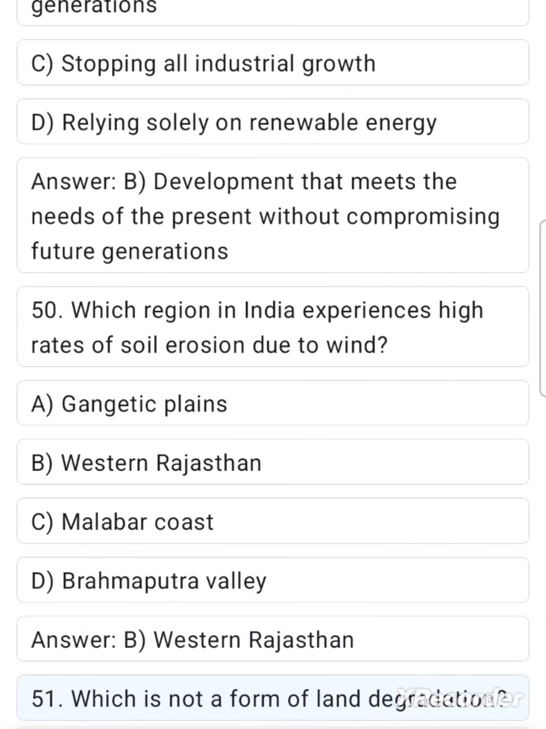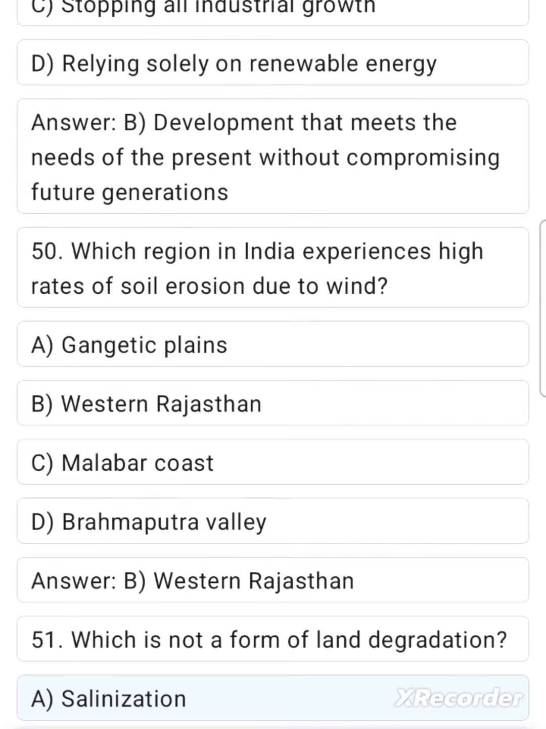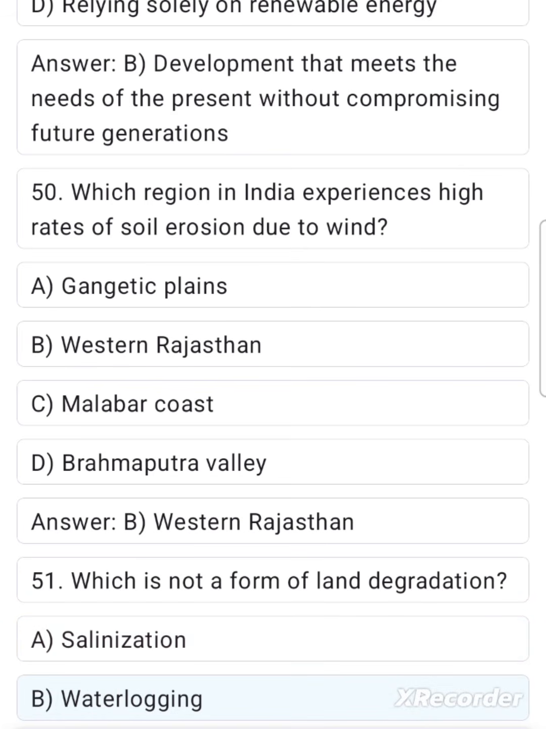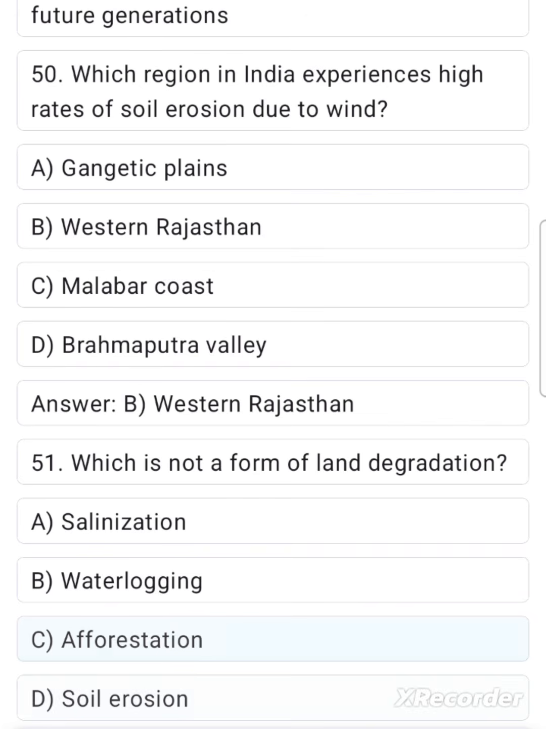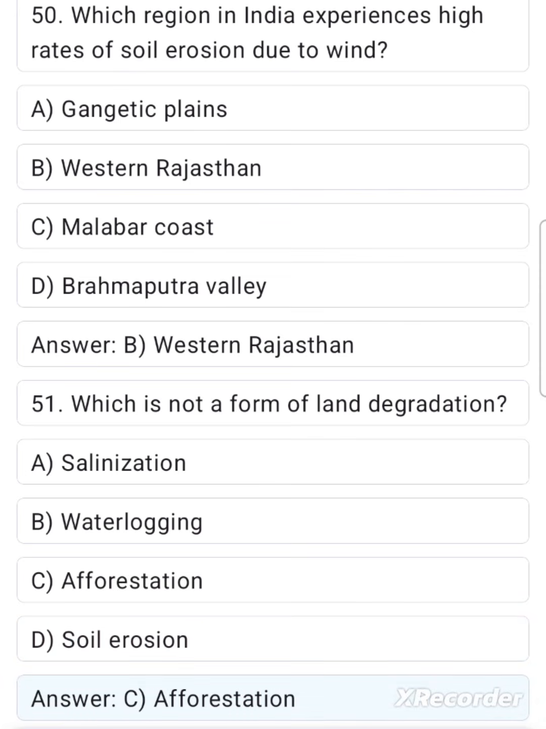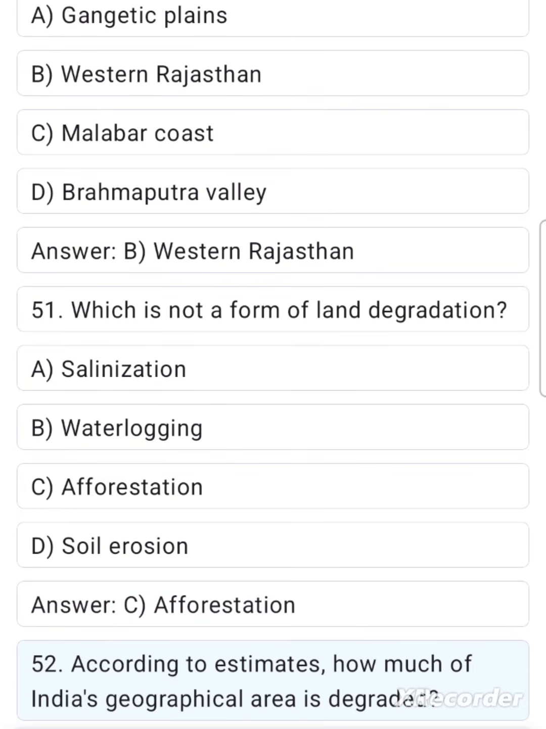Which is not a form of land degradation? A. Salinization. B. Waterlogging. C. Afforestation. D. Soil erosion. Answer C. Afforestation. 52. According to estimates, how much of India's geographical area is degraded?